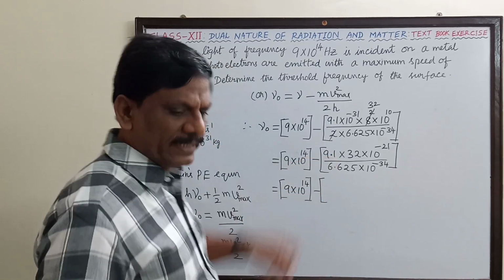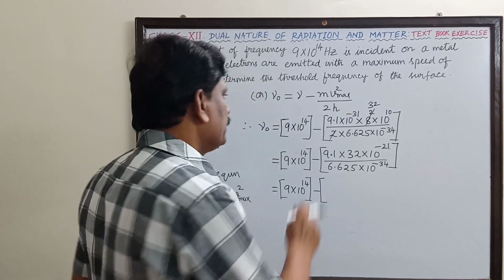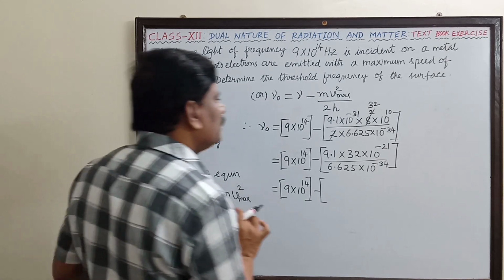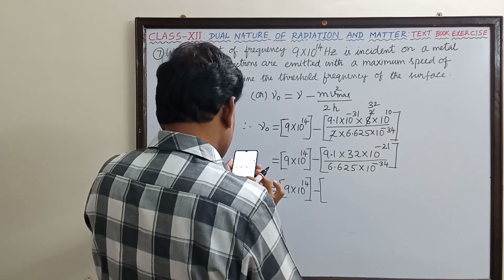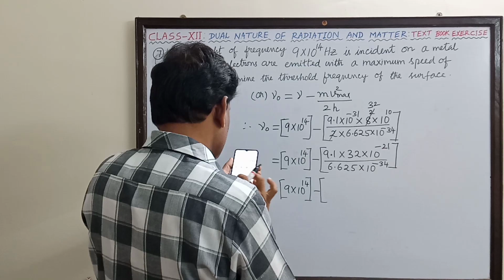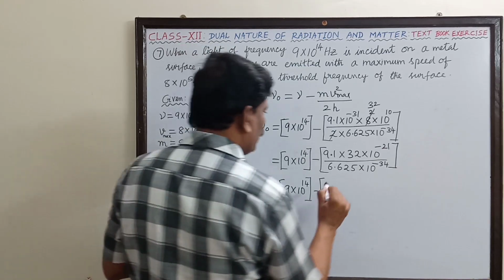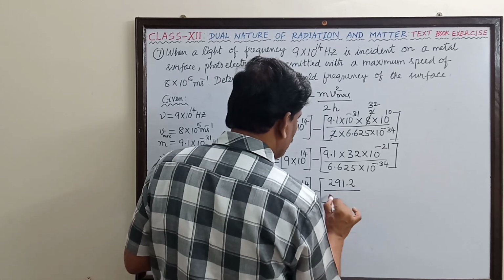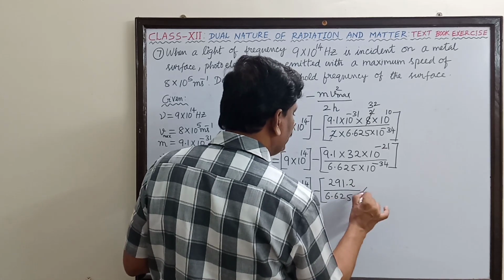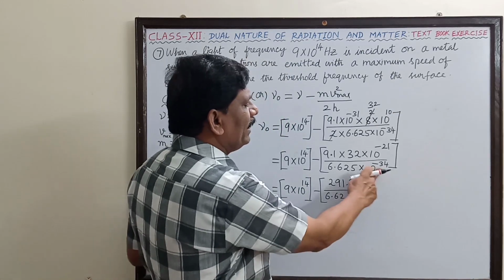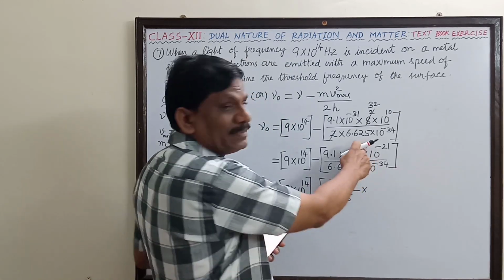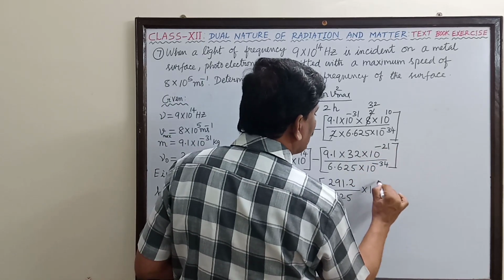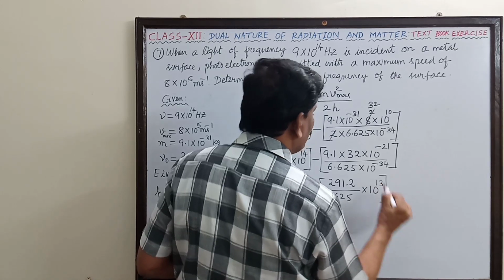So this is now equal to 9 × 10^14 minus, here we have to find 9.1 into 32. The product is 291.2, divided by 6.625 into, now the 10^-34 is coming up as plus 34, so 34 minus 21 will become 10^13.